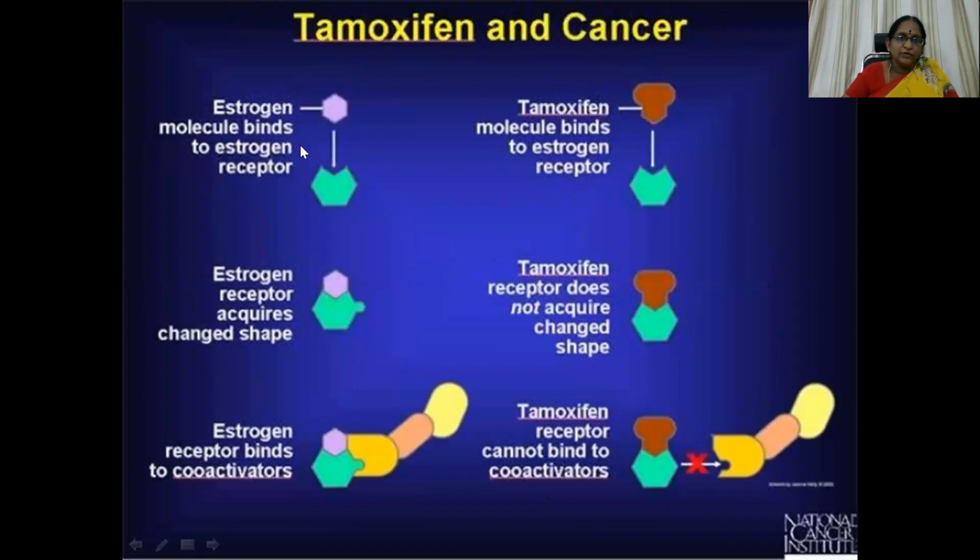Here the estrogen molecule binds to the estrogen receptor and acquires a conformational change. Tamoxifen binds to the estrogen receptor, but the conformational change is not achieved. The estrogen receptor binds to co-activators. So when there are excessive levels of estrogen, co-activators get stimulated, leading to the development of cancer. But tamoxifen, after combining with the estrogen receptor, cannot bind to co-activators. The binding ability is lost. So there is no possibility of cancer, specifically in the case of breast.